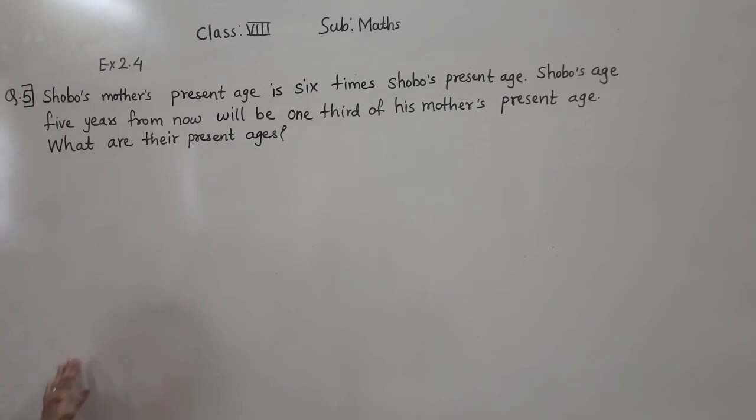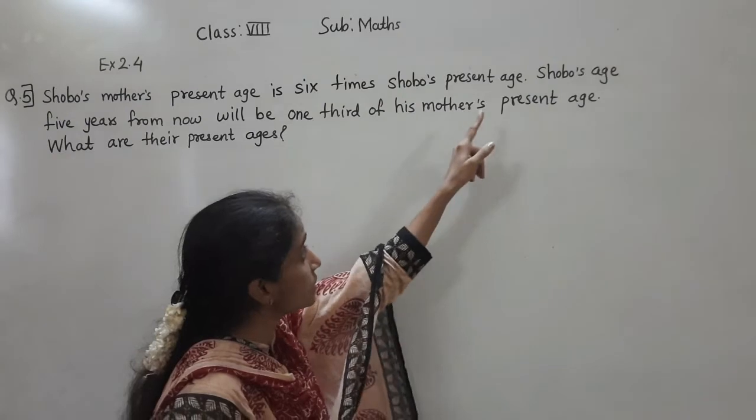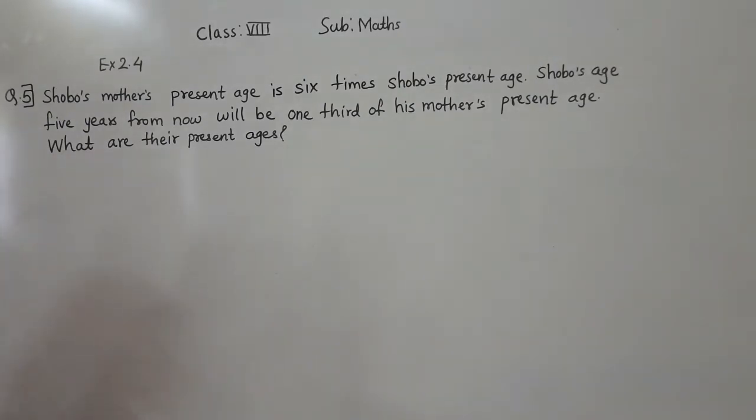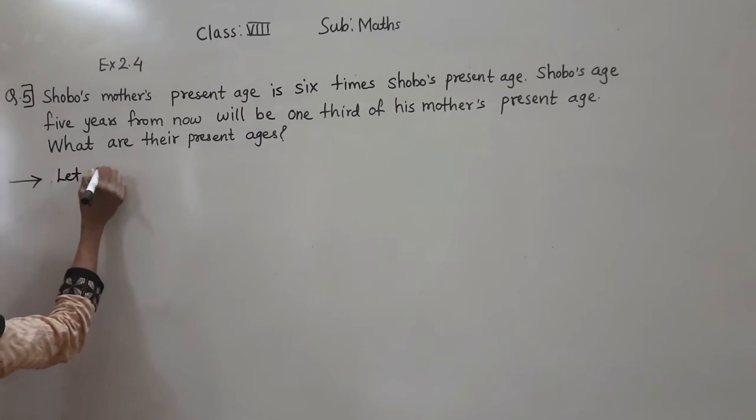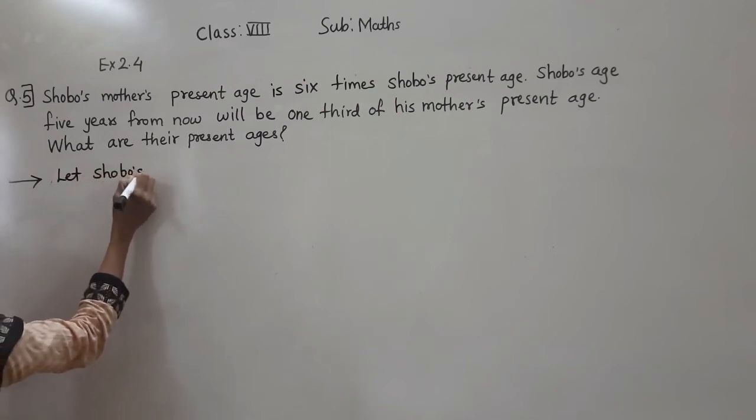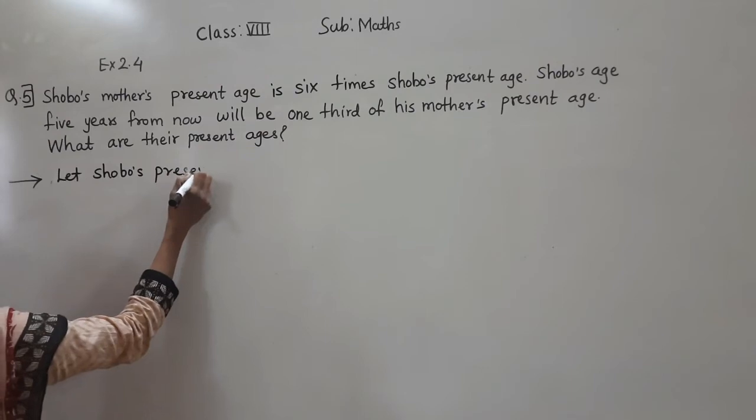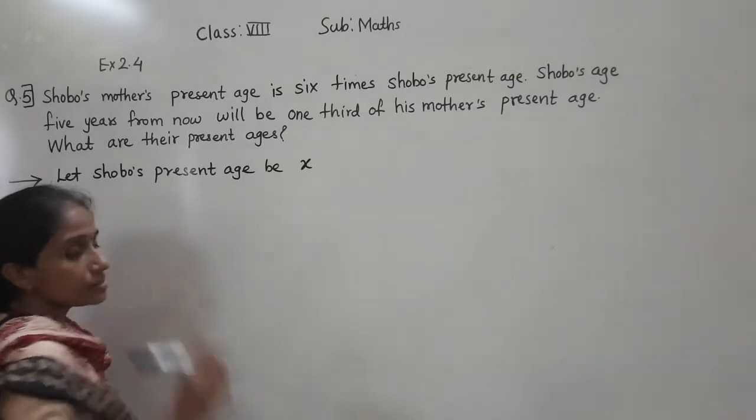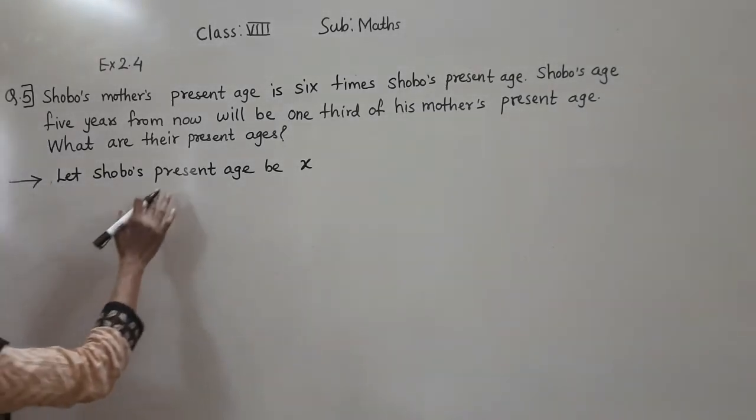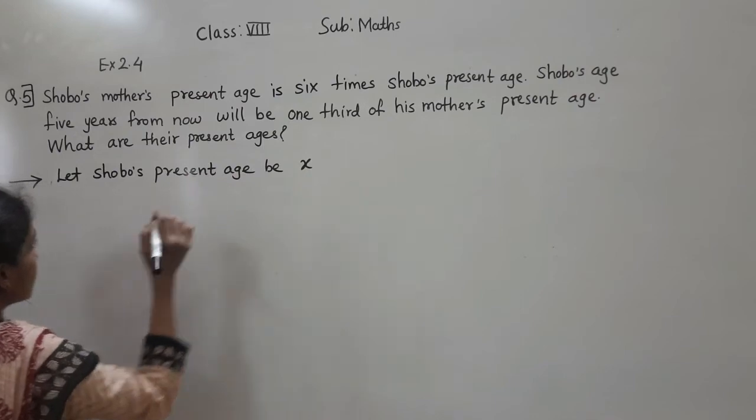Let's move towards question number 5. Shoboz's mother's present age is 6 times Shoboz's present age. So first we should know Shoboz's present age, then only will we be able to find Shoboz's mother's present age. So let Shoboz's present age be x years.